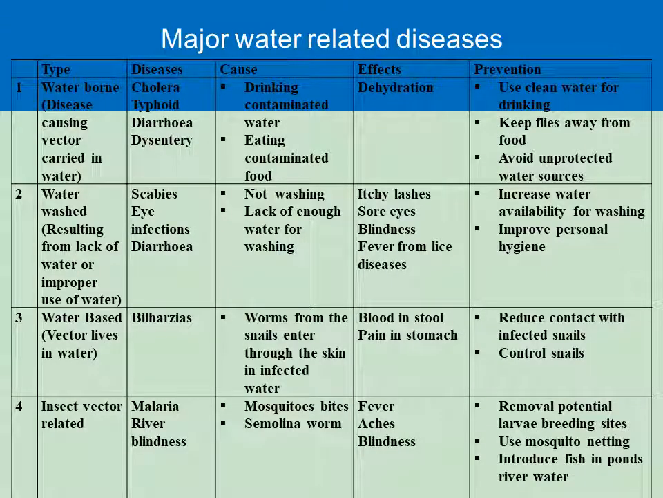And these are various major water-related diseases, their causes, effects, and prevention. Here, diarrhea, dysentery, typhoid, cholera, etc. can occur from drinking contaminated water, eating contaminated food, etc. The effect is dehydration, and the prevention is that we have to always use clean water and keep flies away from the food, etc.